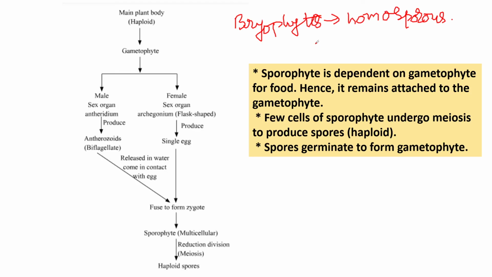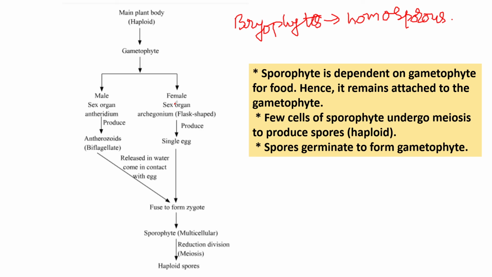So here, a little about sexual reproduction. The sexual reproduction takes place by means of gametes only. The male gametes are motile, known as anthrozoids. The female gametes are non-motile, known as oospheres or eggs. Here you can see the female sex organ and male sex organ.